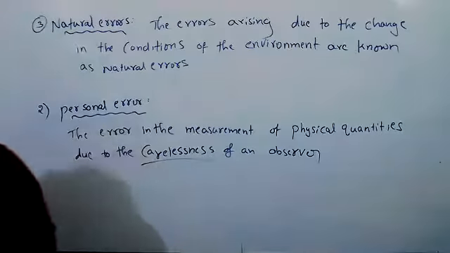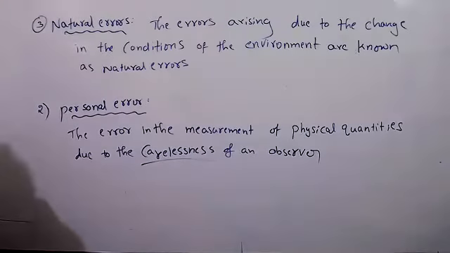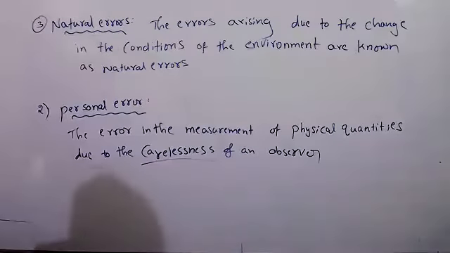In seventh class, I think you have studied melting point. The melting point of ice is how many degrees centigrade? 0 degrees centigrade, right? At normal room temperature.